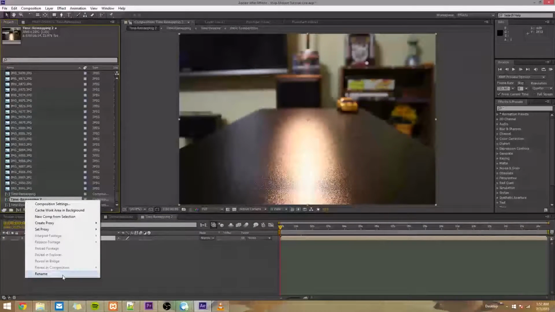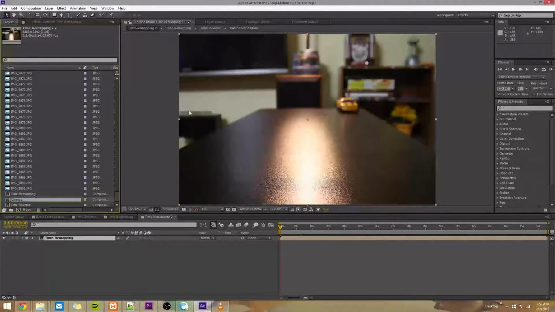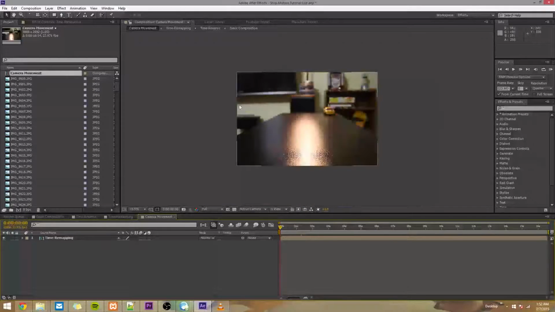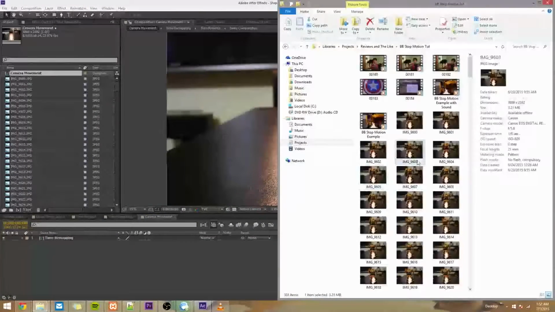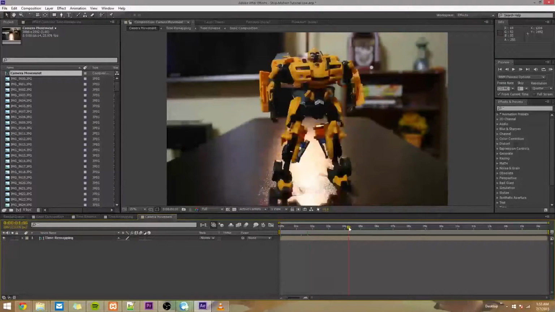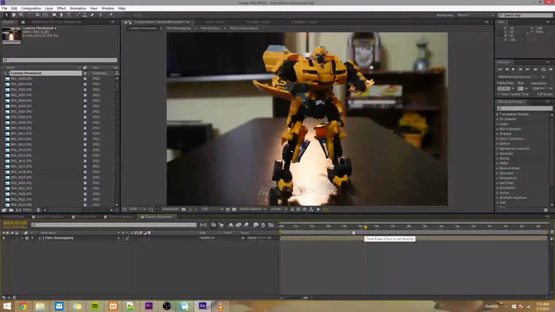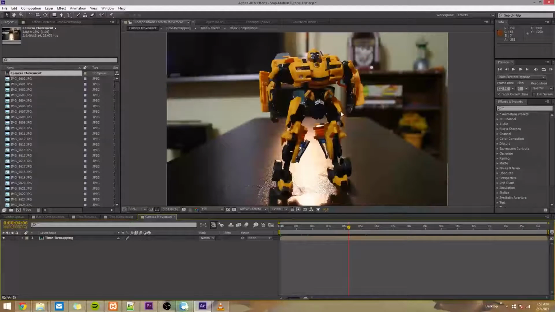I'll rename the composition camera movement. So you'll notice that our composition is 4:3 right now. It's the same dimensions of our images. Now, if we look at the dimension of our images, we have 3,888 by 2,592. Whenever you do stop motion, you want to take as big of image as you possibly can. Maybe not as big as you possibly can if you're shooting with a really nice DSLR, because you'll fill up your hard drive pretty quickly. But you want it to be bigger than what your actual video will be.